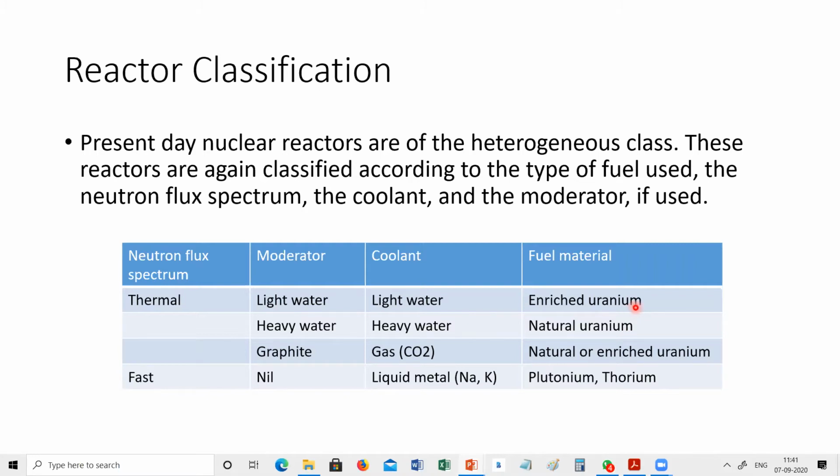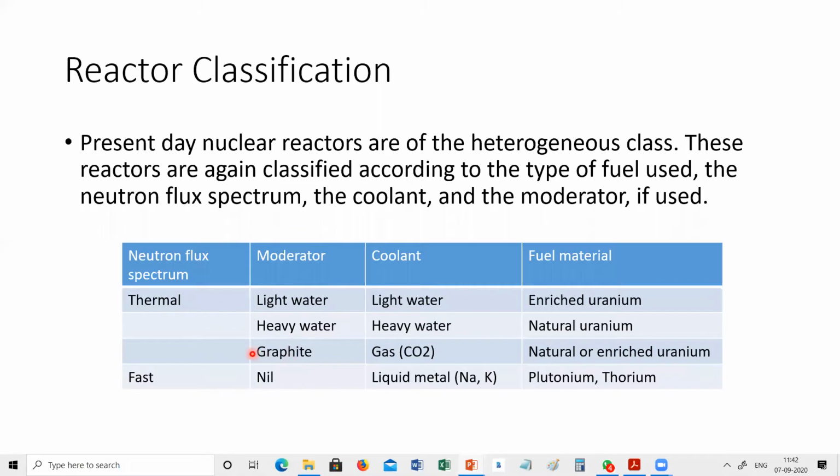Its fission capacity has been increased. For example, uranium 238 is somewhat stable as compared to uranium 235. That means the fission capacity of uranium 238 is less than that of uranium 235. If uranium 238 is converted into uranium 235, we can say that it is enriched.